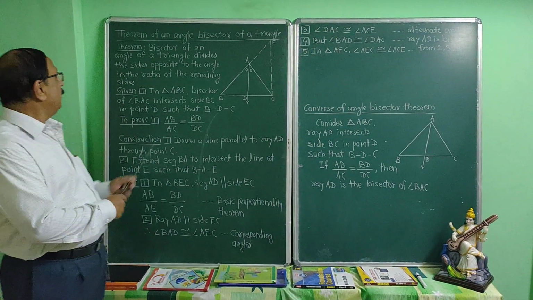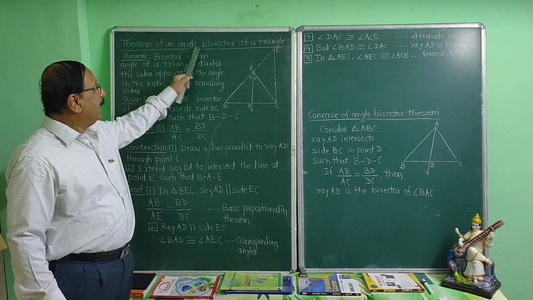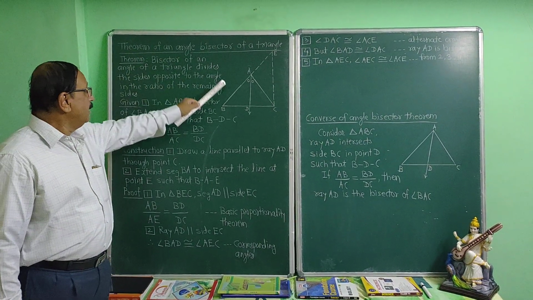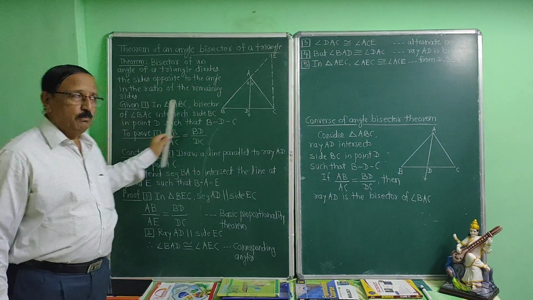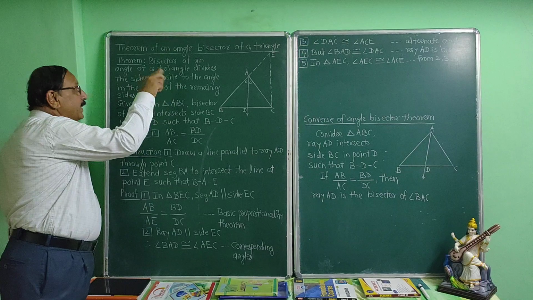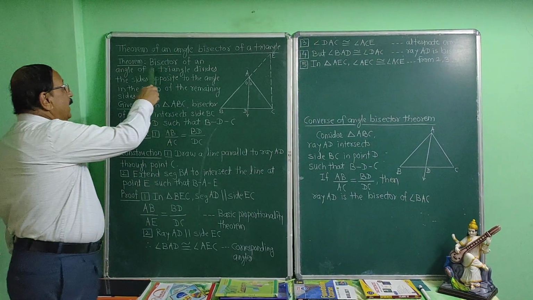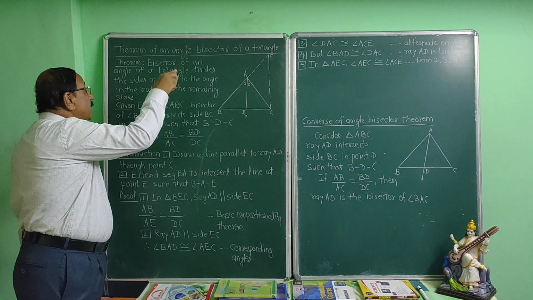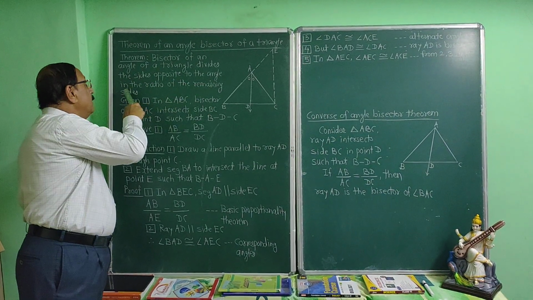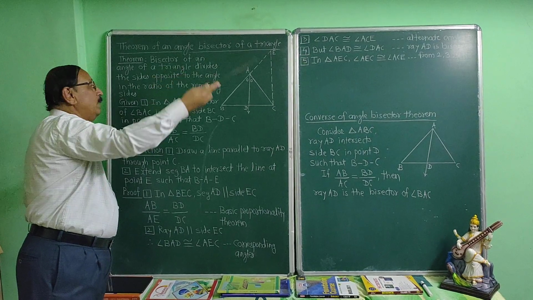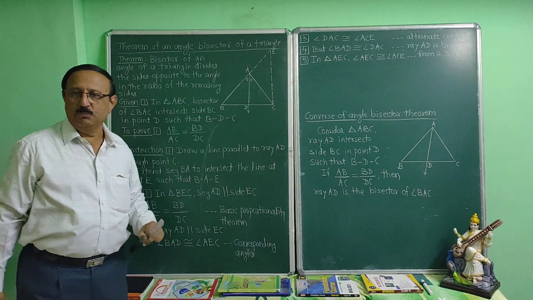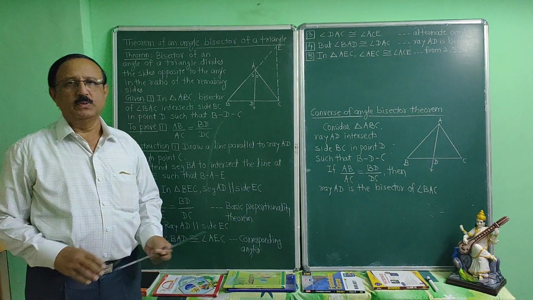Now I am going to start the theorem of an angle bisector of a triangle. And this is the statement of the theorem. What is the statement? The bisector of an angle of a triangle divides the sides opposite to the angle in the ratio of the remaining sides. This is the statement of the theorem. Now we are going to prove the theorem.